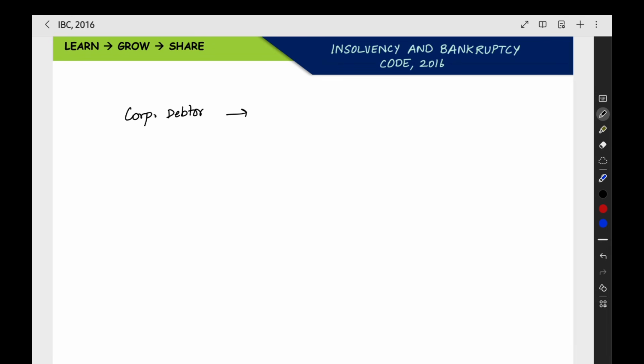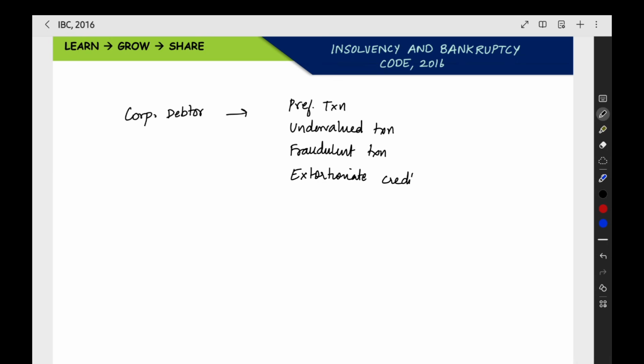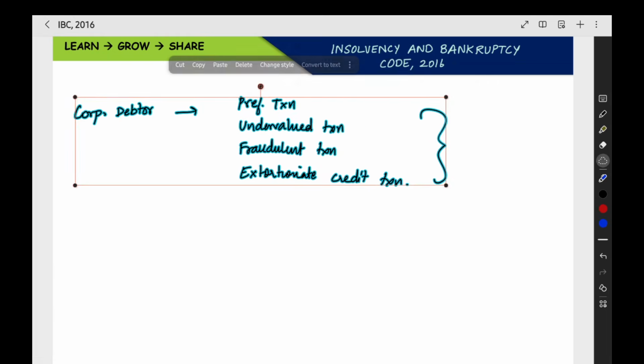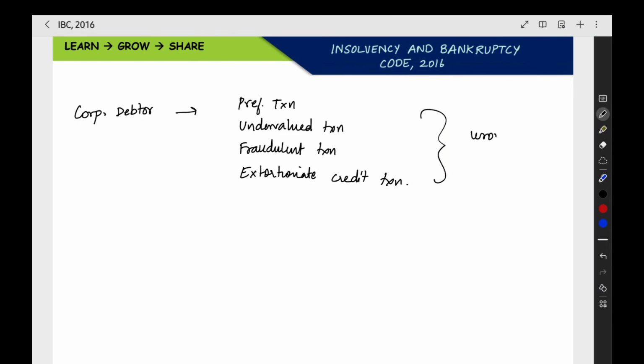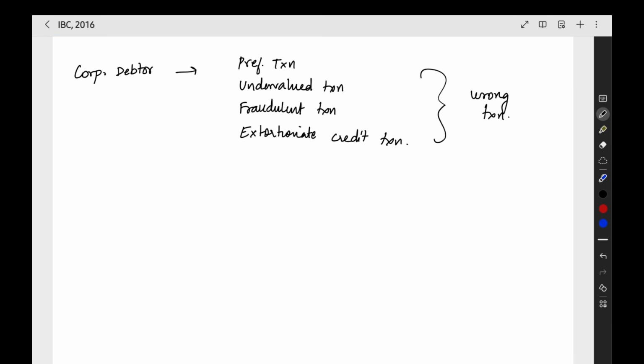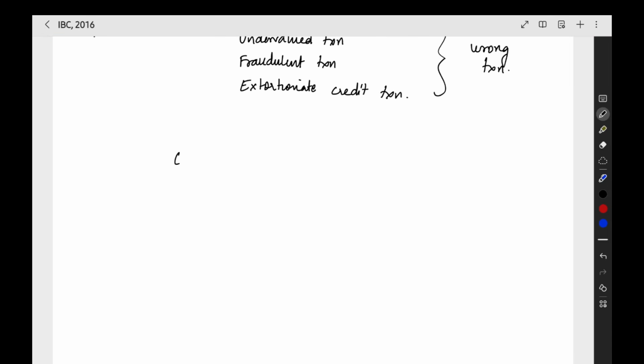Some transactions have happened with this corporate debtor: preferential transactions, undervalue transactions, fraudulent transactions, or extortionate credit transactions. These are wrong transactions which should not happen. Without explaining each and every transaction, I will give you just one example. We have one company, and that company has some promoters.